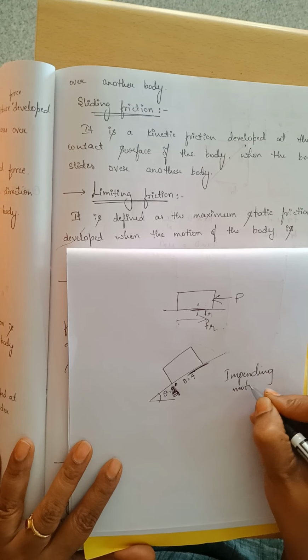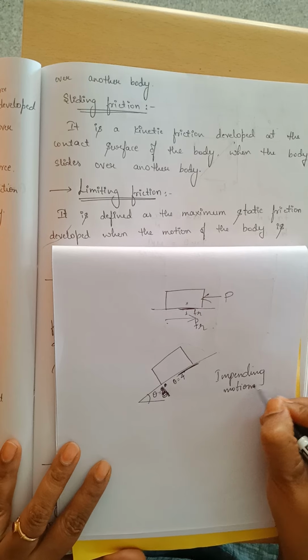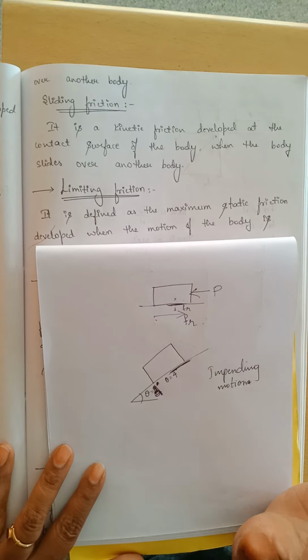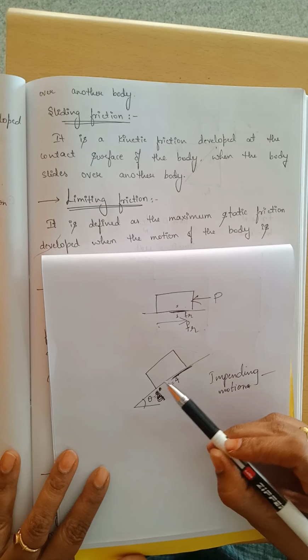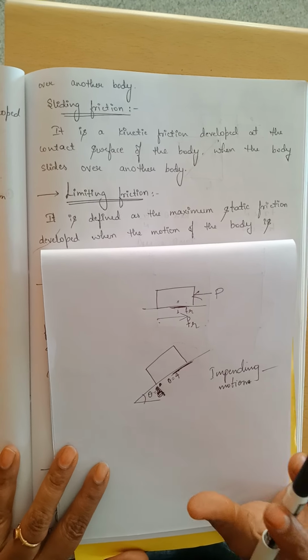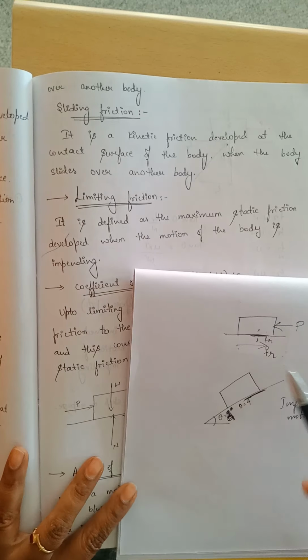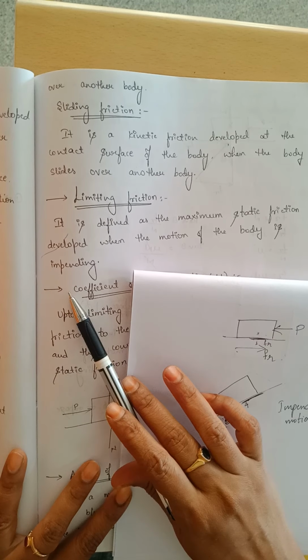Impending motion is not under motion; it is under the verge of motion. This limiting friction is nothing but the maximum static friction developed when the motion of the body is impending.